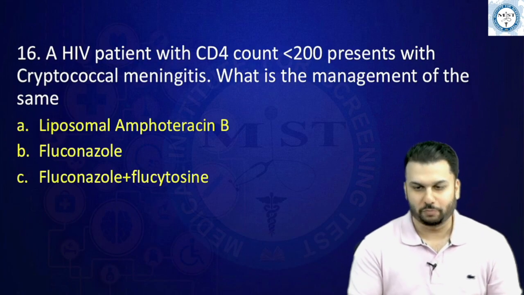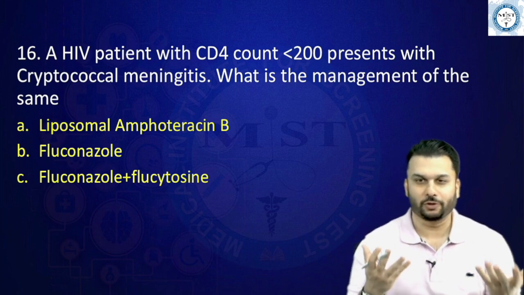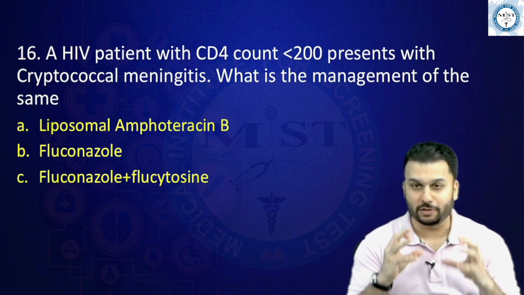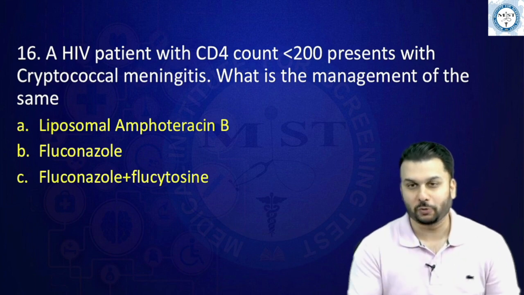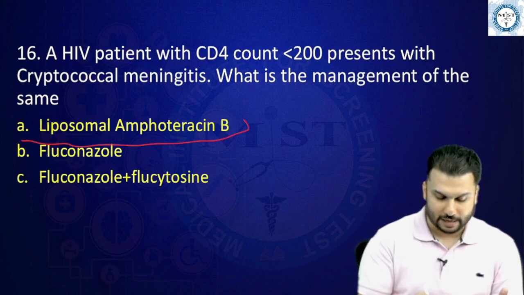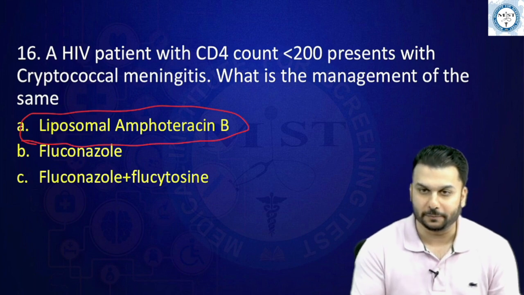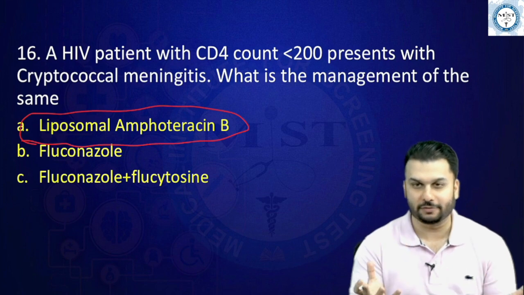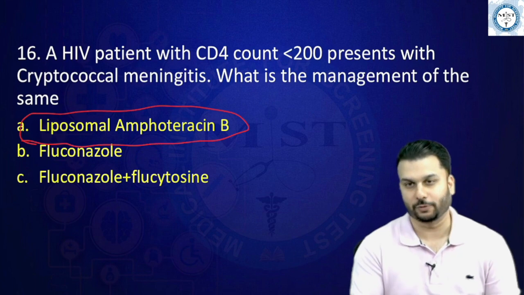Now, this is a brownie point question. That means just one extra thing. We have said that the majority of the fungal infections that are serious in nature would be treated by one drug called amphotericin B. As you know, cryptococcal meningitis is a serious infection, so the medicine that we will have to use here for its treatment would be liposomal amphotericin B. In our classes, we had also learned mucormycosis is also a very serious infection. Even in that, the drug of choice was the same, that is amphotericin B.